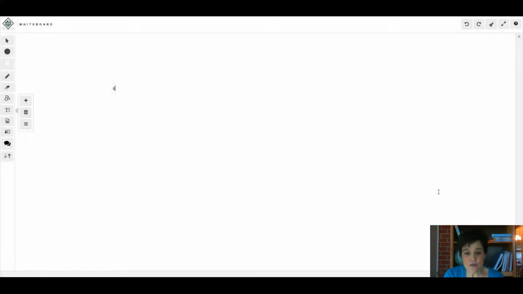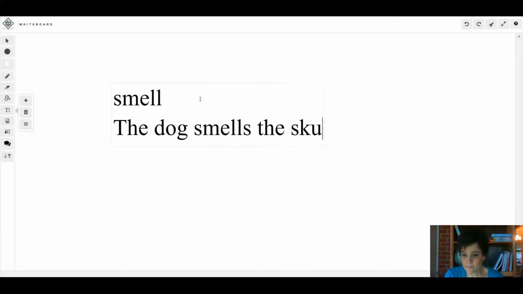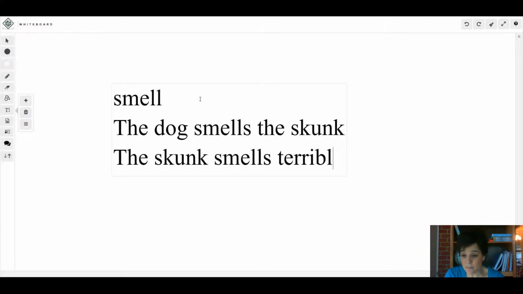Now, sometimes we're going to come across words that look like action verbs, but they're not. So let's use the word smell. Can you smell? Of course you can. You use your nose to smell the bread mom's making or whatever. All right, so let's look at this sentence. How about the dog smells the skunk? And how about this one? The skunk smells terrible.